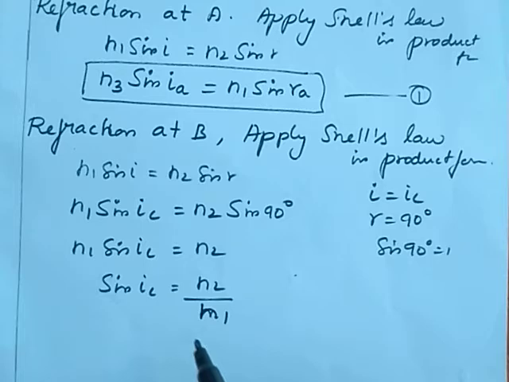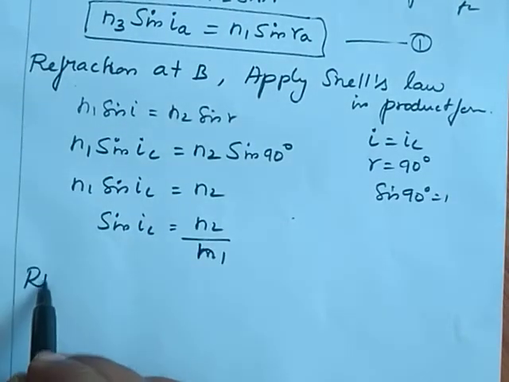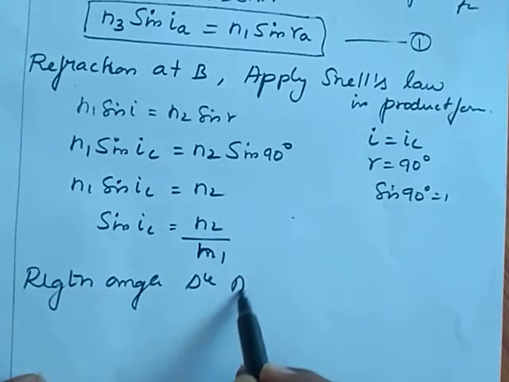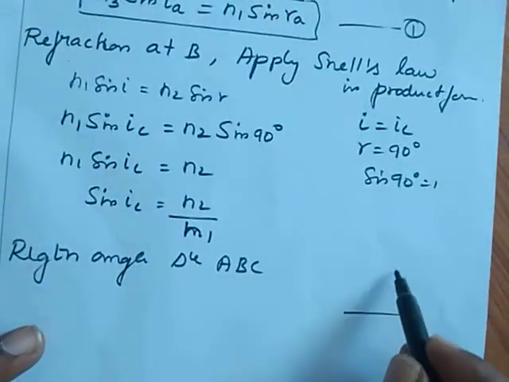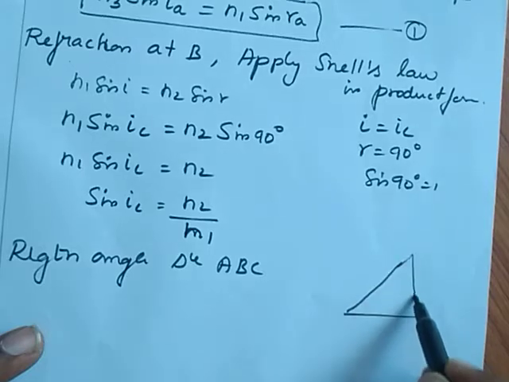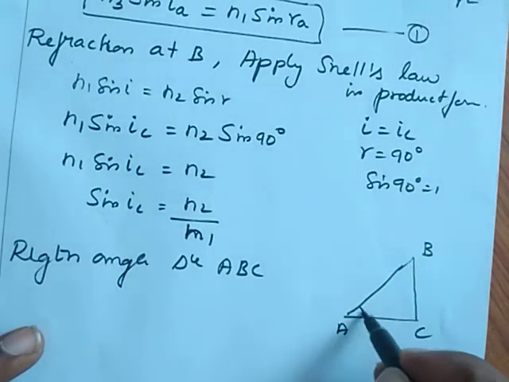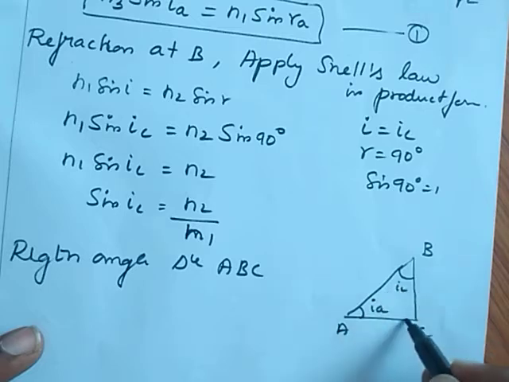Here I consider a right angle triangle ABC. Here I draw that: A, that is C, here it is B, this is RA, this is IC, this is 90 degree.